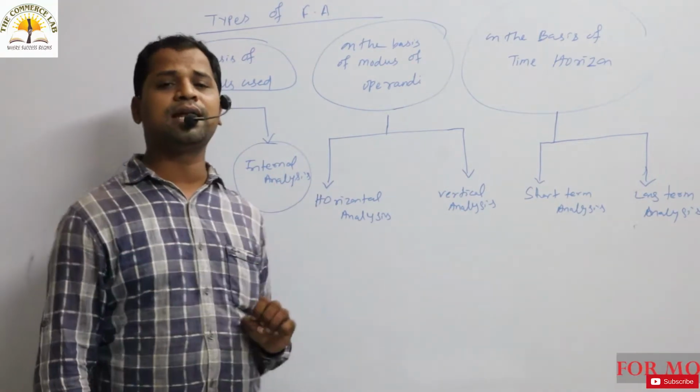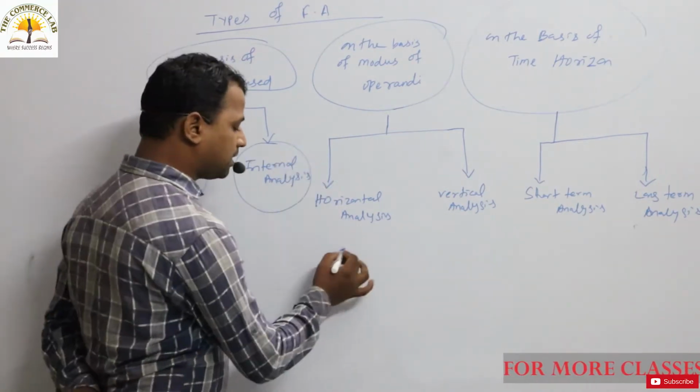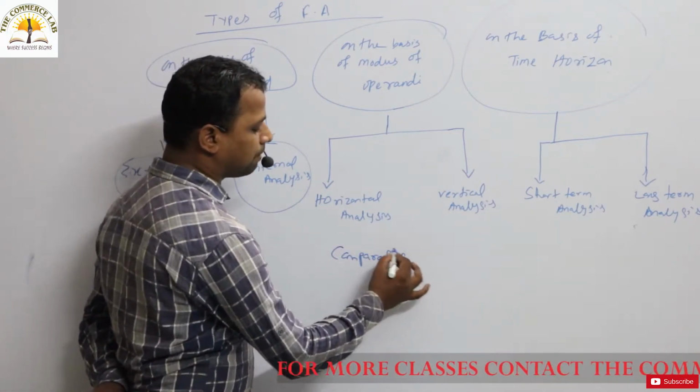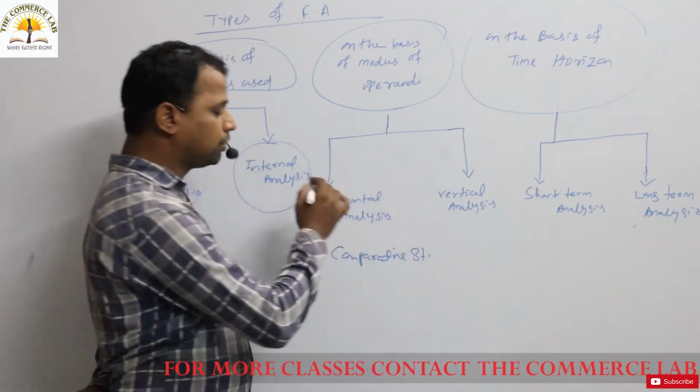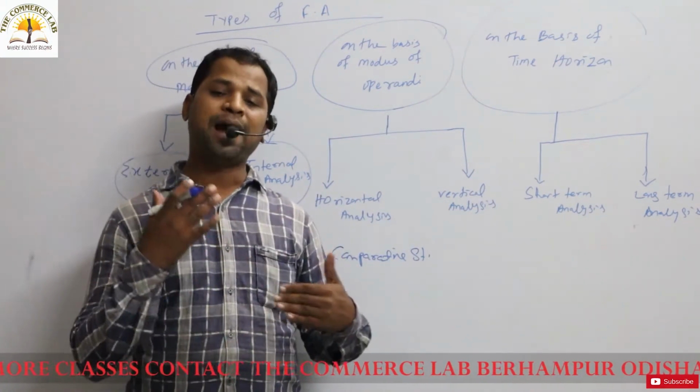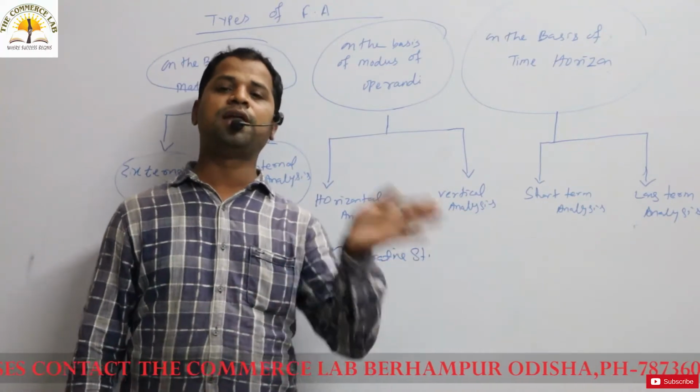For the horizontal analysis, one of the biggest tools that is used is known as the comparative statement. The comparative statement is used as a tool under the horizontal analysis, where you have to compare the financial position of an organization in various periods.